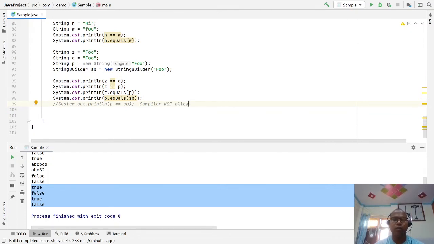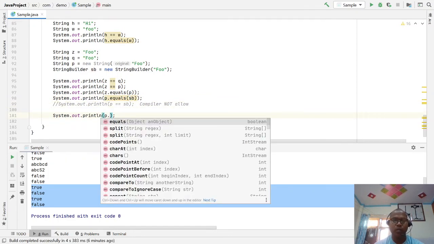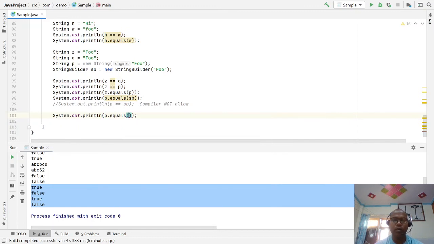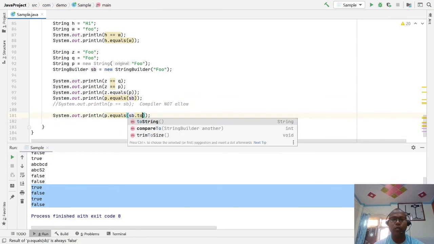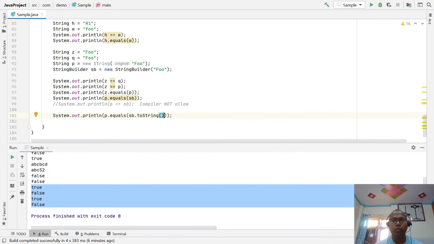Why not allow? Because this is the string type, and this is the string buffer type. If you want to compare a string with a string buffer, then we have to use equals, but we have to convert this sb, the string builder, toString. Whenever you convert to string, both are in the pool memory, and now the equals can be performed.